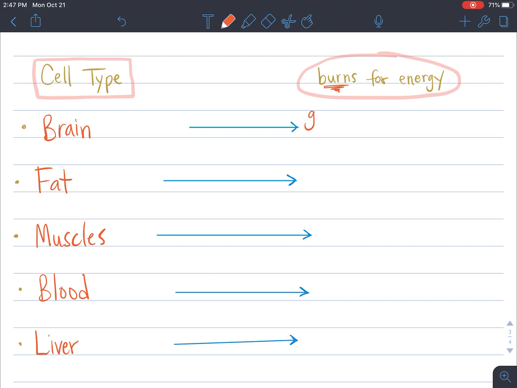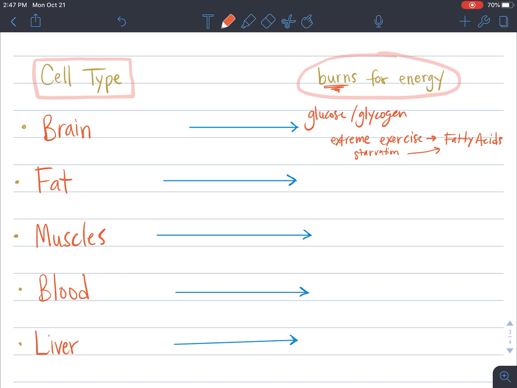Well, our brain will burn glucose for energy, or also glycogen for energy. But in an extreme, so if you're like a long distance runner, an extreme exercise, or if you do something for a really long time, in extreme exercise, our brain will actually burn fatty acids. So it will start to burn the fats because it'll run through all the glucose and glycogen. So in extreme exercise will burn fatty acids, or if you are in a starvation type mode, your body will start to burn the fatty acids in our body, or the fat.